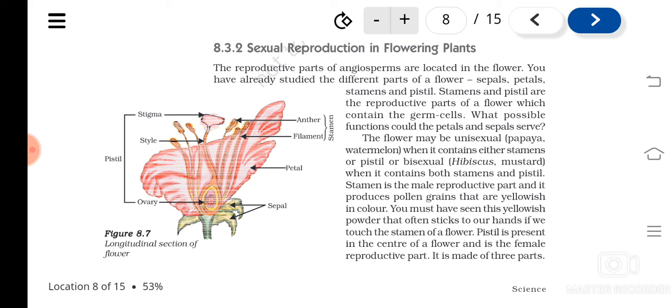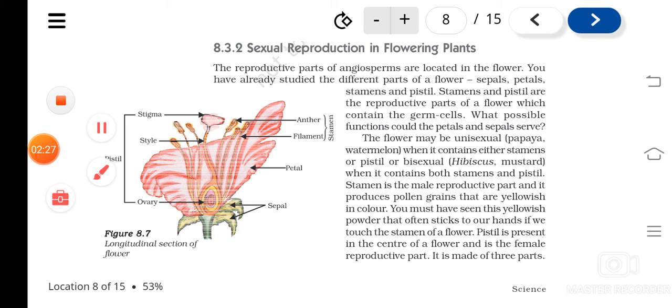Sepals and petals are not directly involved in reproduction, so they are known as non-essential parts. The stamens and the carpel or pistil contain the reproductive cells or germ cells. They are known as the essential parts of a flower.